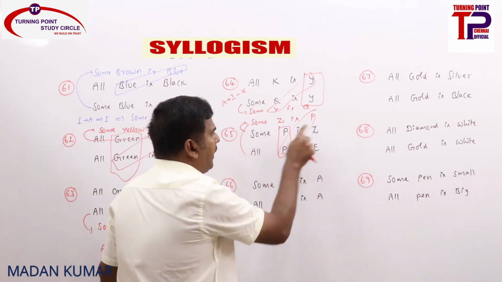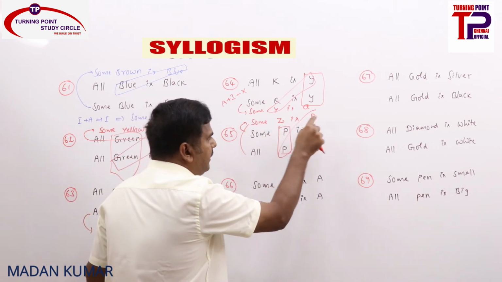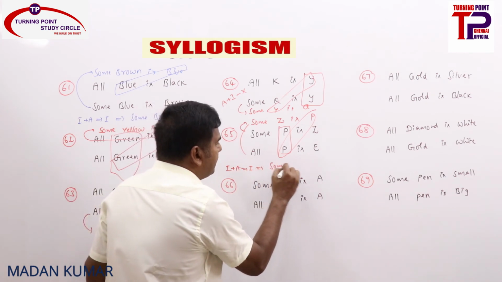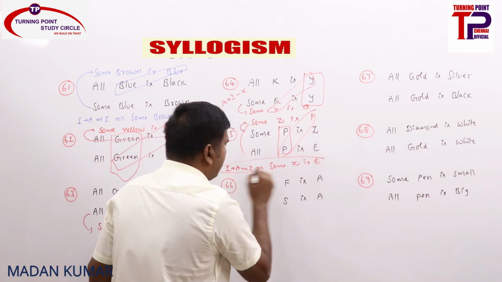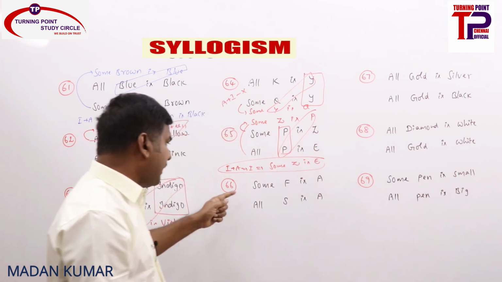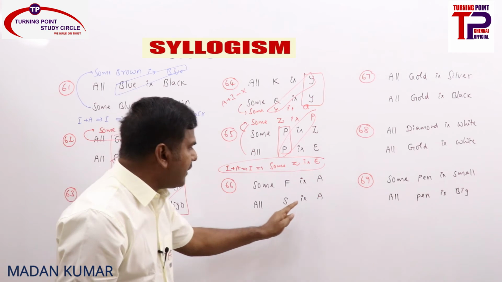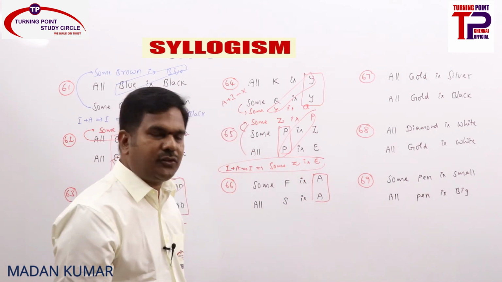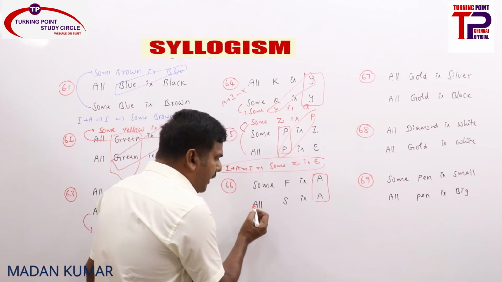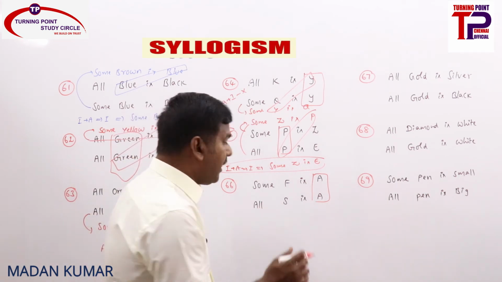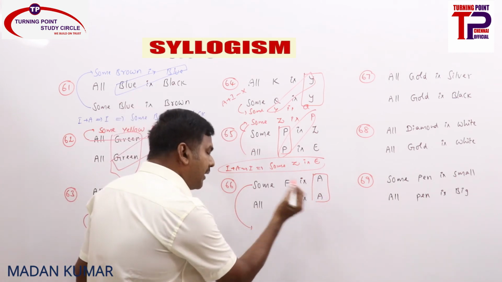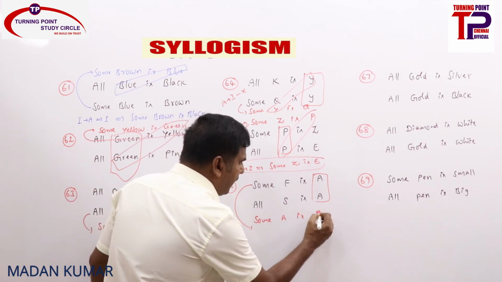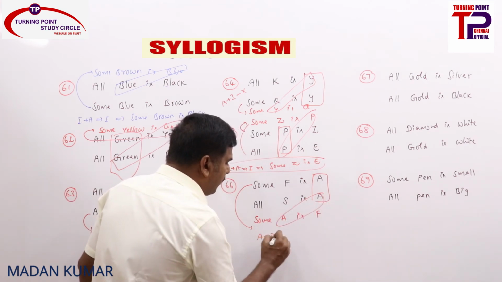So I can be converted into I. So some P is Z can be converted as some Z is P, and I plus A gives I. So you will be getting some Z is E. Clear? See that here also, some F is A, all S is A. Now, common term as predicate, you will never get a conclusion based on the 6 rules. Why? Because A has to be converted into I, then you won't get a conclusion from I plus I. You bring I down here and convert I into I, interchanging, and you will be getting some A is F. Now it's been properly aligned, but A plus I gives no conclusion.